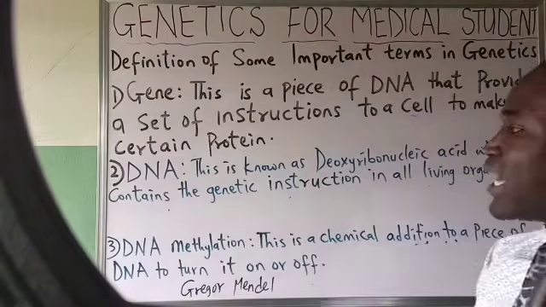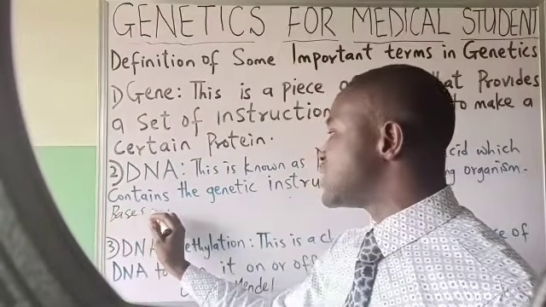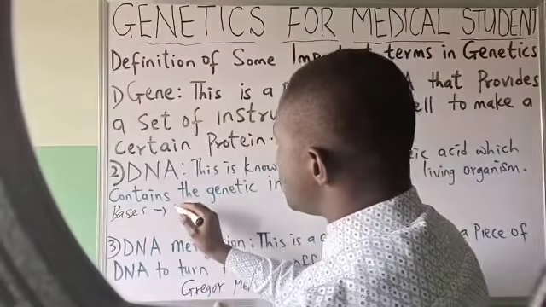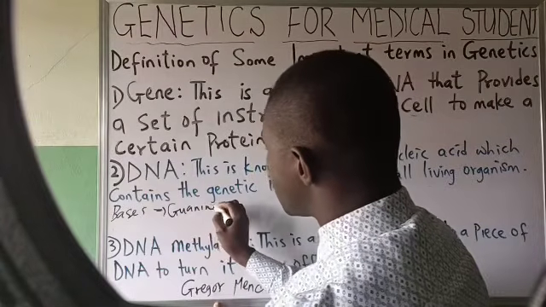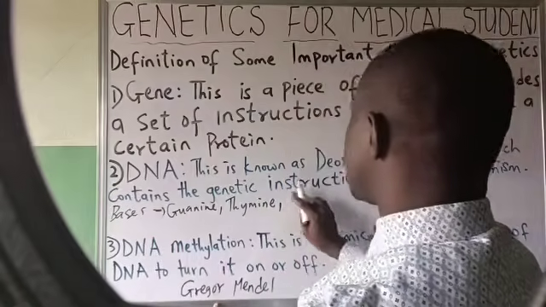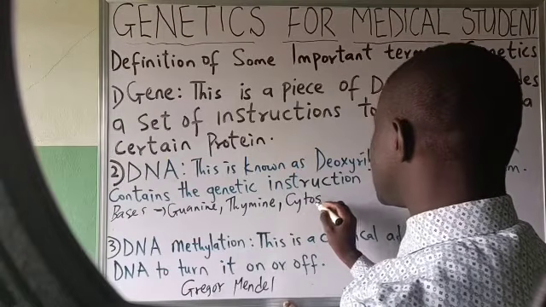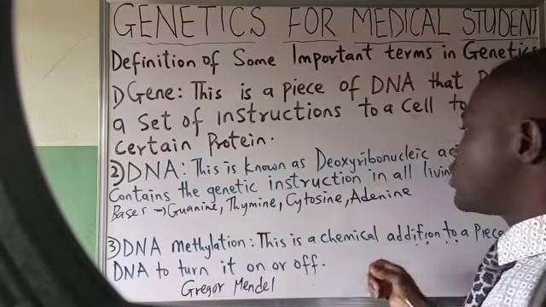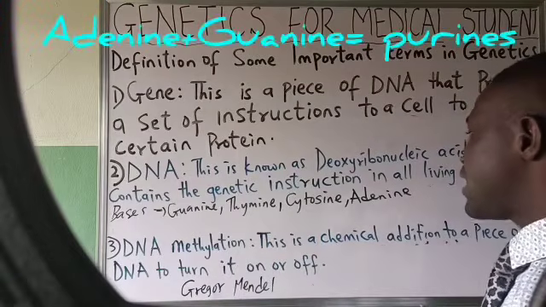It's important to know that it has four bases. The four bases are guanine, thymine, cytosine, and adenine.